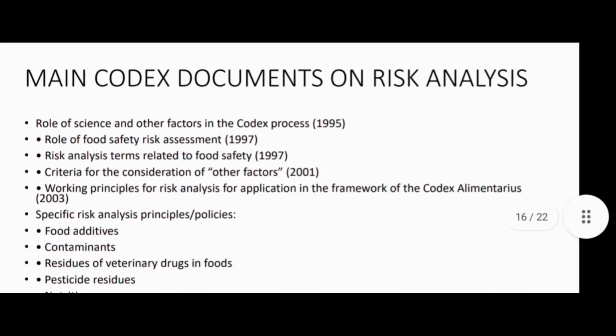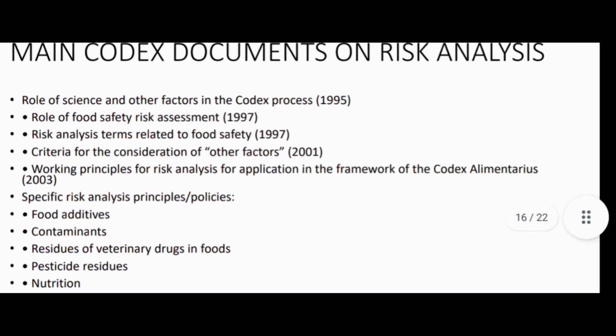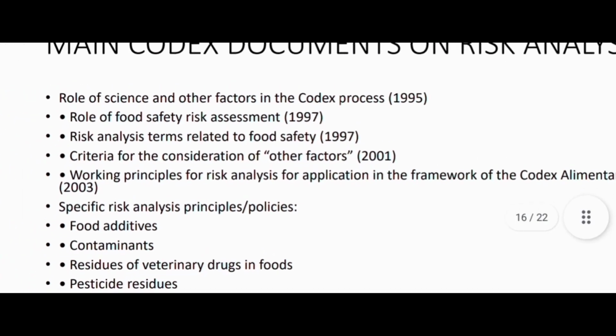So here are some main Codex documents on risk analysis. Okay, the role of science and other factors in the Codex process, from 1995. So these are the main Codex documents on risk analysis. Another is the role of food safety risk assessment, 1997. Risk analysis terms related to food safety, 1997.